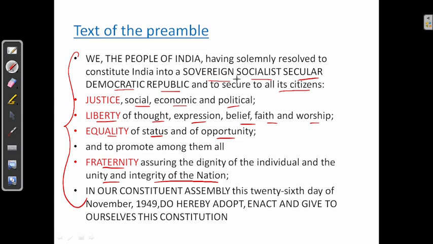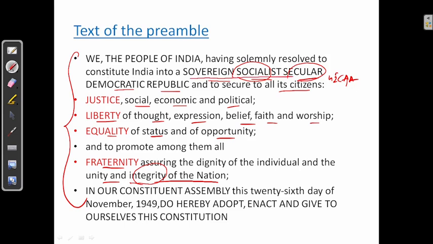See here, socialistic, secular and integrity. These three were added in the 42nd Constitutional Amendment Act. Originally, they were not present in the preamble.